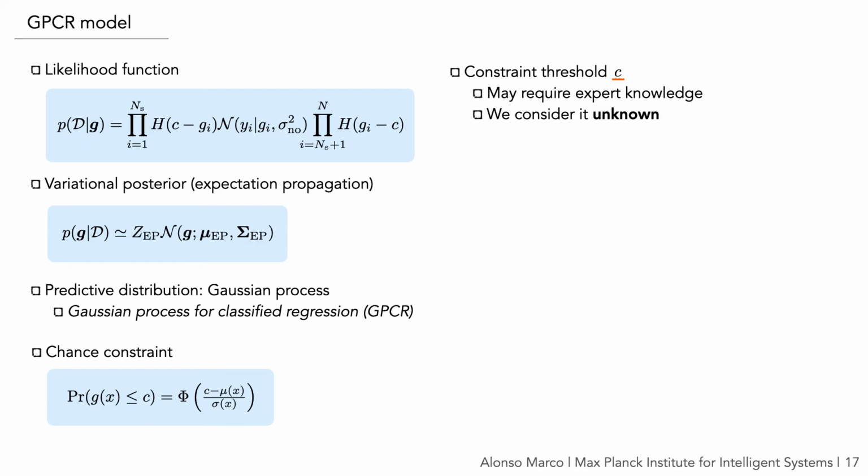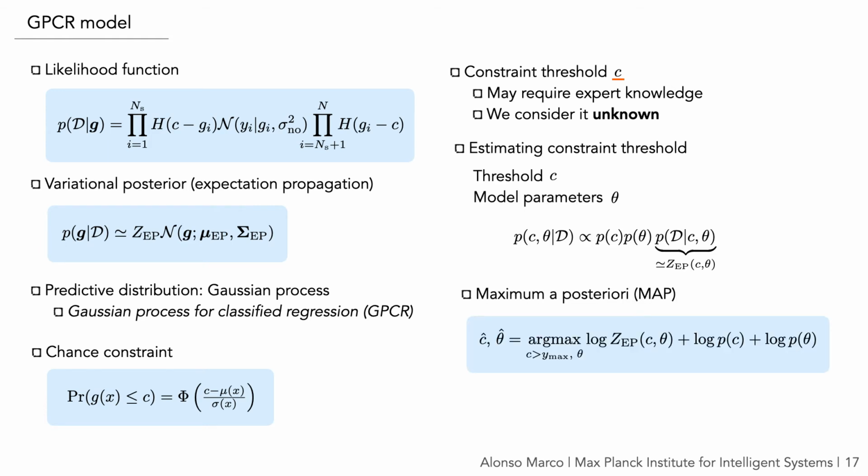So in this work, we assume directly that the constraint threshold is unknown, and we treat it as a hyperparameter and estimate it from data. For that, we follow a fully Bayesian approach where both the model parameters and the threshold are estimated using maximum a posteriori and expectation propagation. To this end, the prior over the threshold is chosen as a gamma distribution that places all the probability mass above the highest constraint value observed so far.